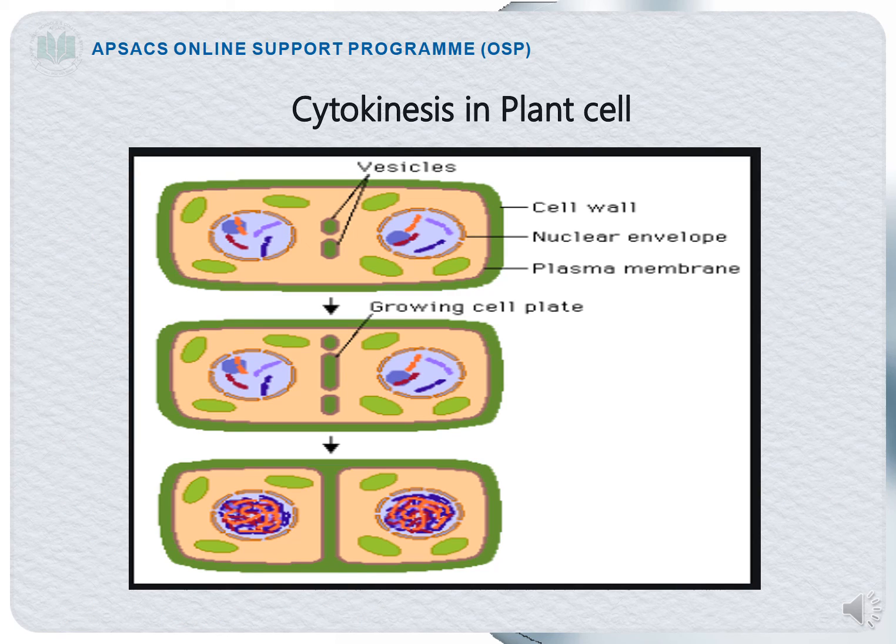Here you can see the vesicles. These vesicles are fusing and they are forming a membrane-bounded disc that is called a cell plate, or phragmoplast. You can see over here in the next diagram that the vesicles are fused and they form a plate-like structure, and with the help of the phragmoplast, the two cells will be separated from one another and two daughter cells will be formed.